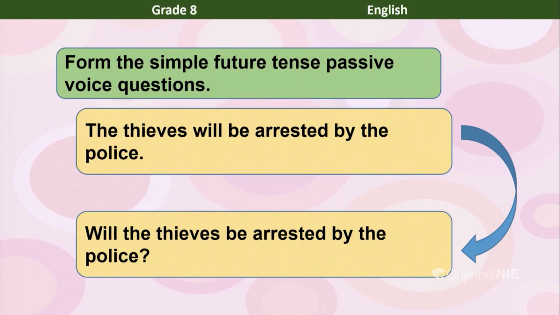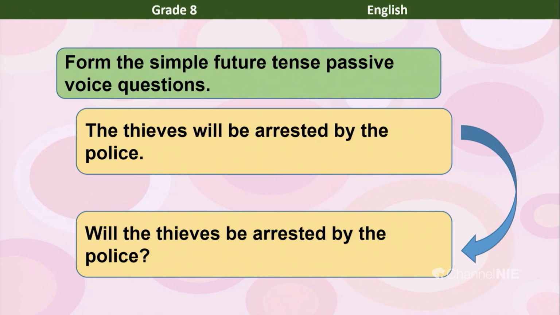The thieves will be arrested by the police. Will the thieves be arrested by the police? Right. Now look at these sentences, children. The thieves will be arrested becomes: will the thieves be arrested?